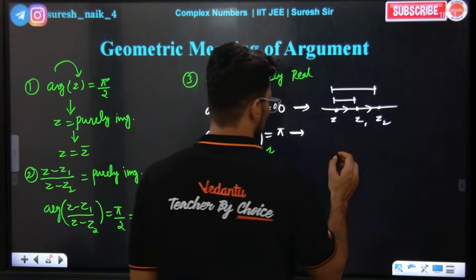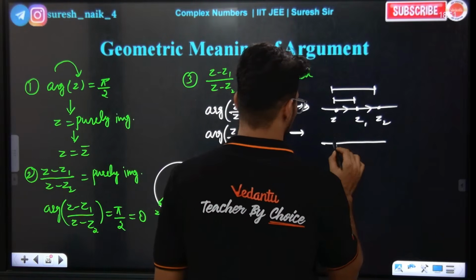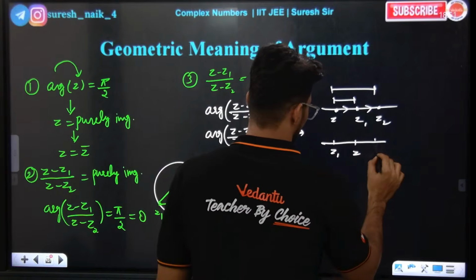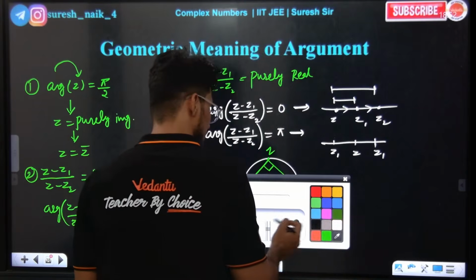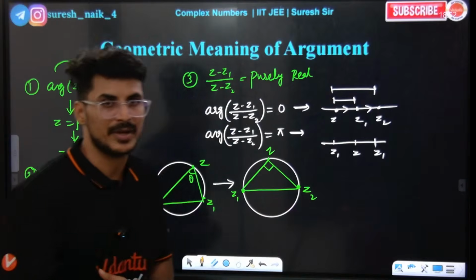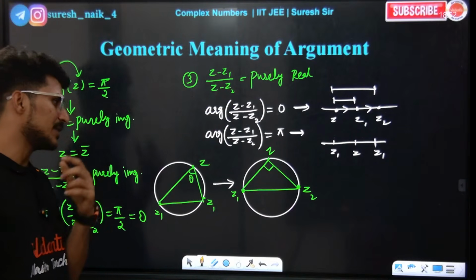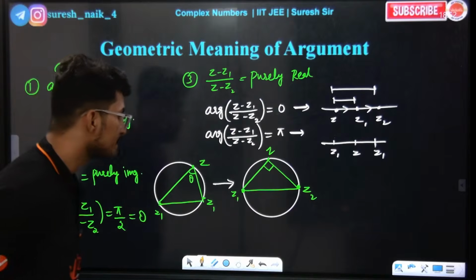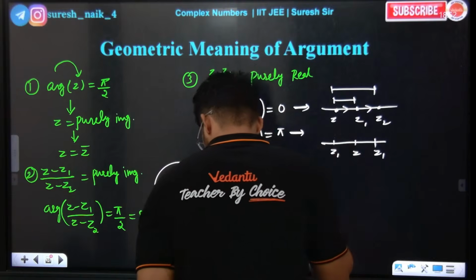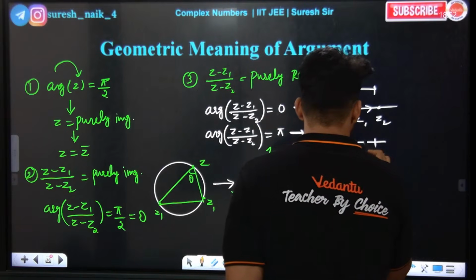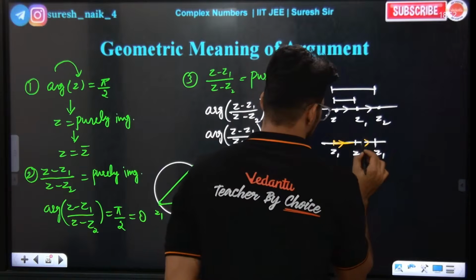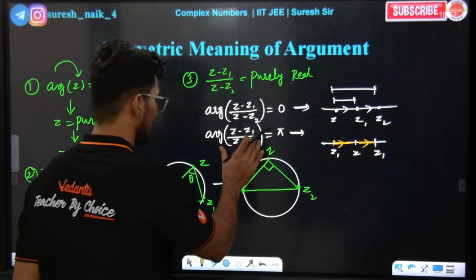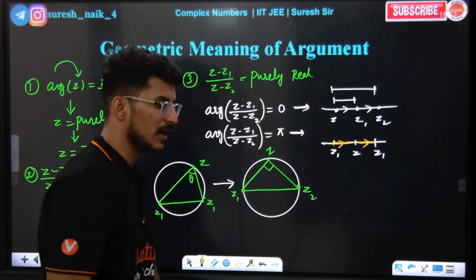How will the diagram look on the board? I'm not drawing a particular diagram, just giving geometrical understanding. 11th students, you will understand after we teach the complex geometry part. For now, 12th students can understand this very easily and connect things here. So basically this is how it will work: z minus z1, z minus z2, and if the argument is pi, this is how it will be.